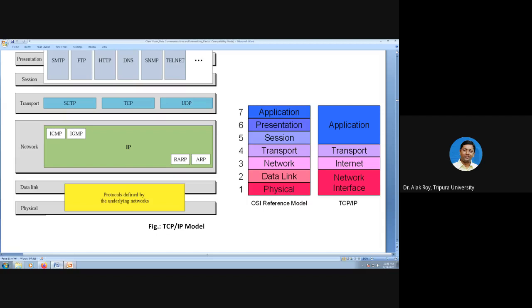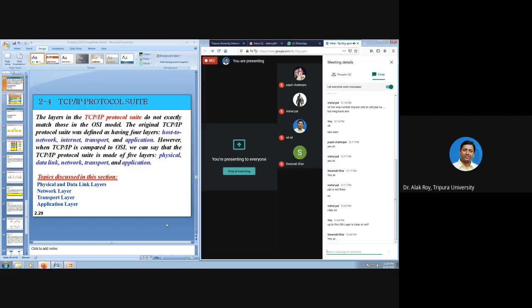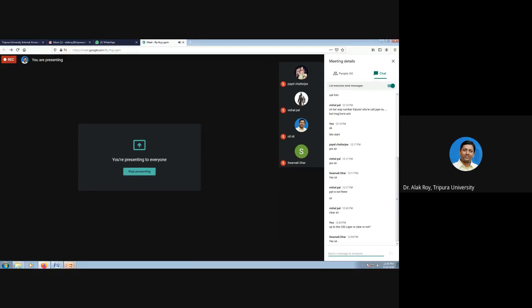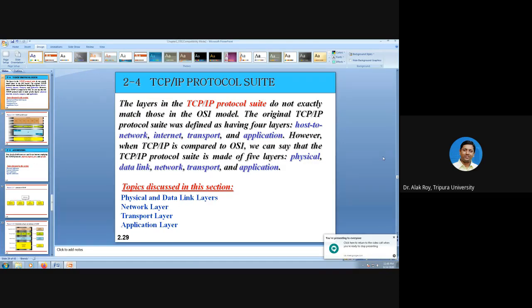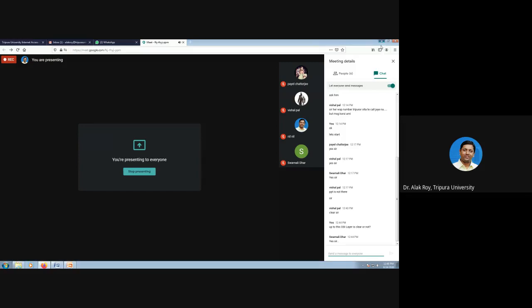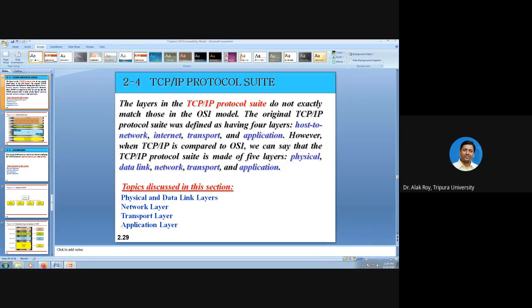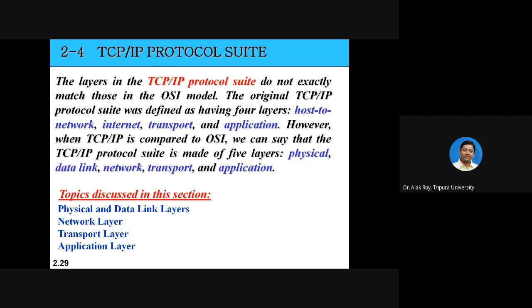Then now, if all concepts are clear, we will go for the next topic, which is TCP/IP protocol suite. Okay, let's start.